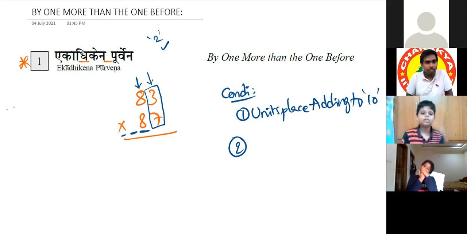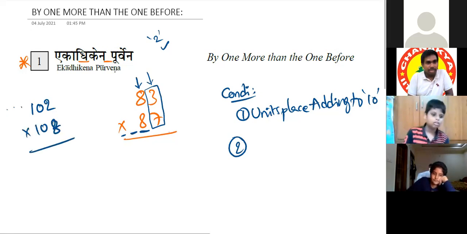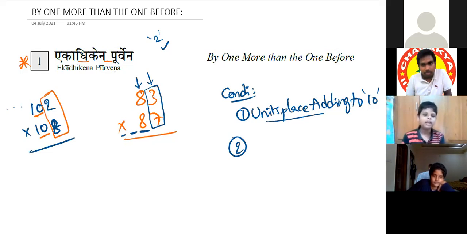Sir, like you told us three digits, in the 3-digit condition, should the 10th place also be the same? Suppose it is 102 into 108. So here the condition is that the units places add to 10 and the remaining numbers are the same. The only condition is that the units place sum should be 10, and all the other numbers should be the same.